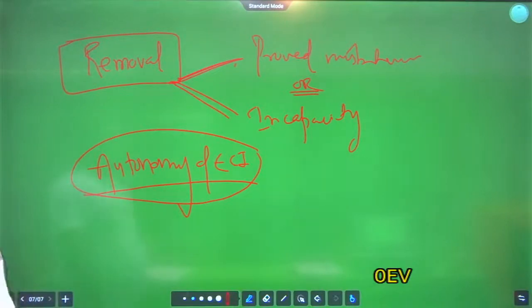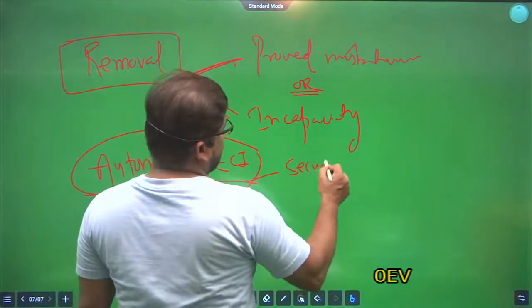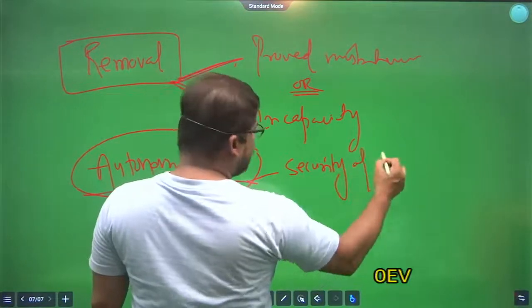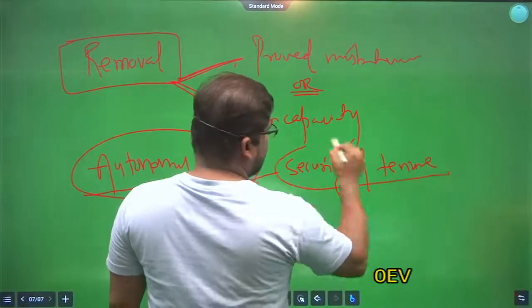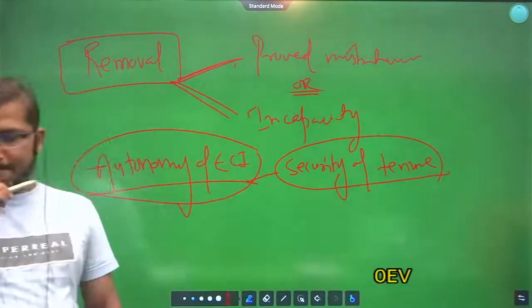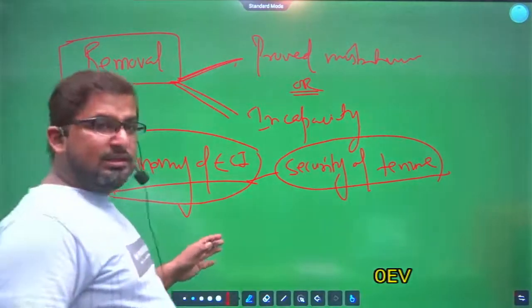The first one is that they are provided with security of tenure, because their removal is not easy.